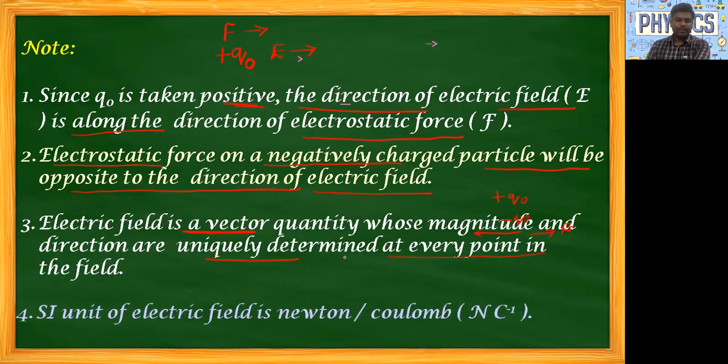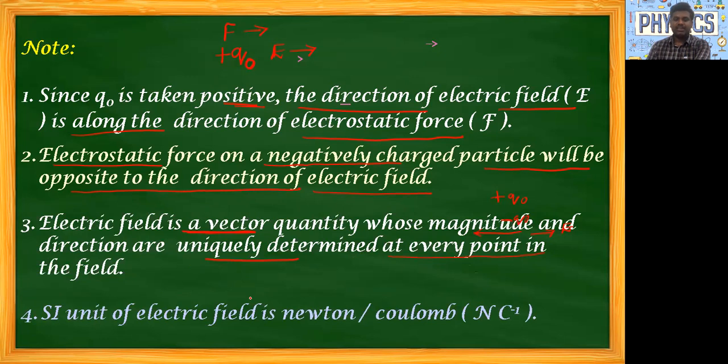Then, what is the SI unit of electric field? It is Newton per Coulomb. Electric field SI unit is Newton per Coulomb. How? If you see, electric field E is equal to force per unit positive test charge. Force, we know, is in Newton, Q naught is in Coulomb. This can also be written as Newton Coulomb inverse. And it is a vector quantity.